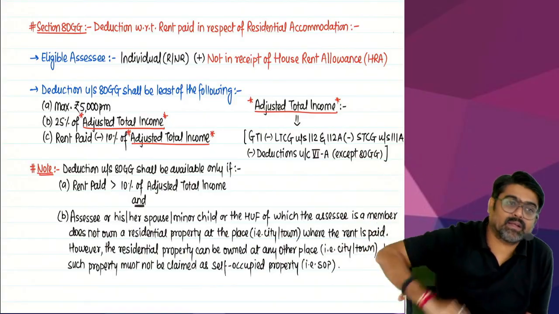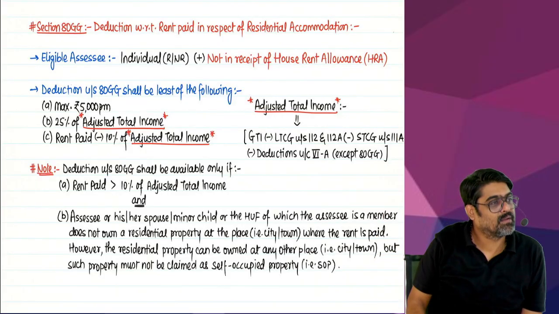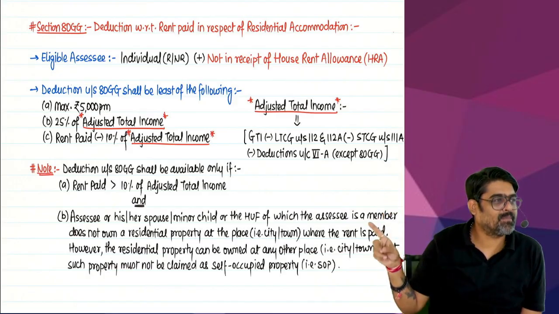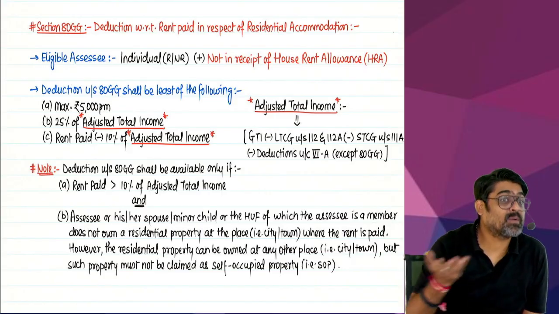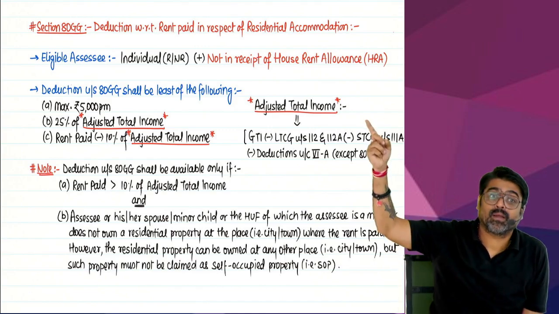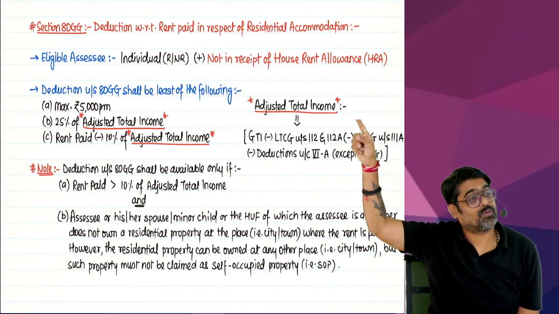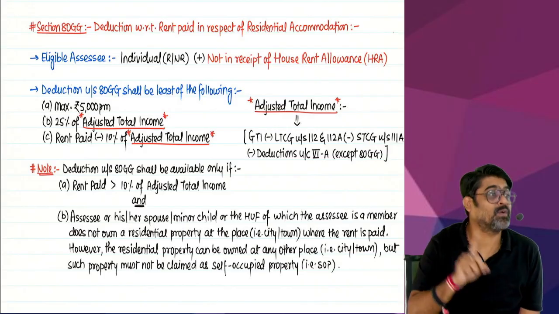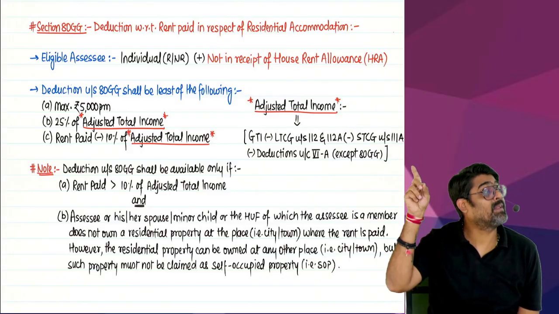Sir, what if the rent is paid in Bangalore and I am having a residential house in Hyderabad? Then it is okay. But that Hyderabad house cannot be claimed as your SOP. Because if you are claiming that house as SOP, then for what reason are you paying rent over here? So if you are claiming that as SOP, this 80GG will not be allowed. And if you want to claim this 80GG, then your Hyderabad house should not be treated as SOP. You decide what benefit you want to take. Either you take SOP benefit and leave 80GG, or you take 80GG and leave that SOP.